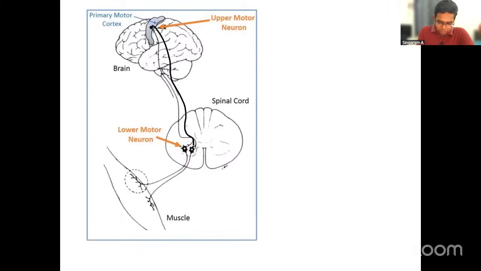And anything below that, from the anterior horn of the spinal cord all the way to the muscles, is what we call the lower motor neuron or the nerves. The neuron is that area and the nerves are coming down, right? So this is the difference between UMN and LMN. Of course, we can also define upper motor neuron in terms of the cranial nerves, like the corticobulbar tract. But generally, we talk about UMN as the corticospinal tract and LMN as the neurons below, right? So this is the UMN LMN difference.